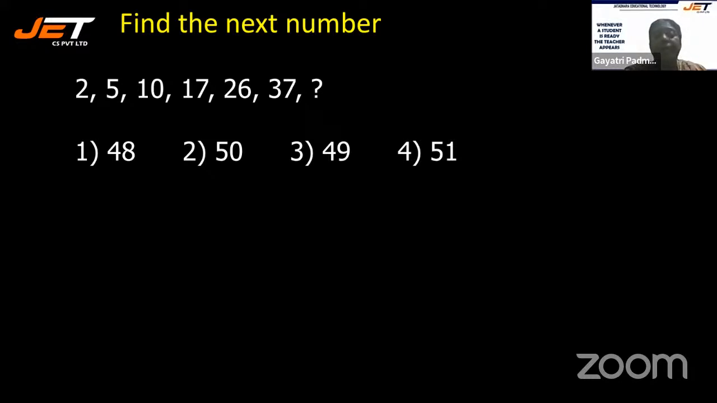So 4 options are given. The first option is 48, 50, 49 or 51. Now being this the first sum, let's do it in detail. The answer for this is 50. That is, after 37, your next number must be 50. Let's see how answer 50 is coming.